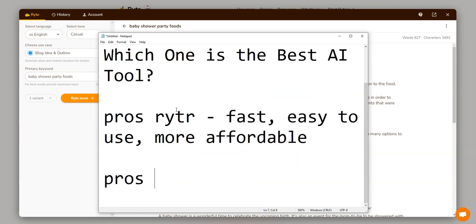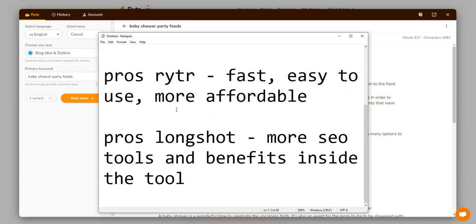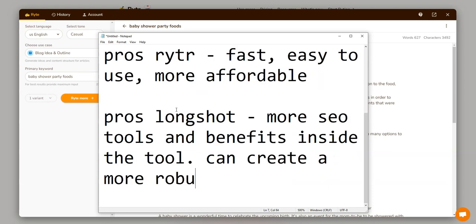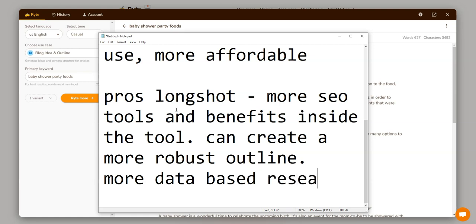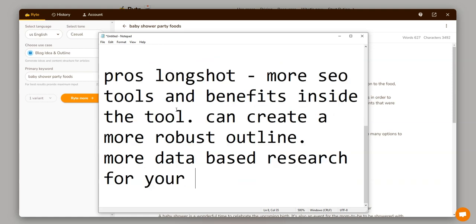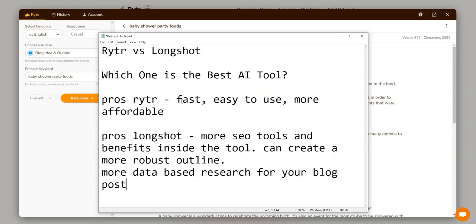Okay, so the pros of Longshot, there's more SEO tools and benefits inside the tool, it can create a more robust outline, and it also has more data-based research for your blog post. Okay, so those are some of the, I'm going to shrink this down a little bit. Those are the pros of the tool.